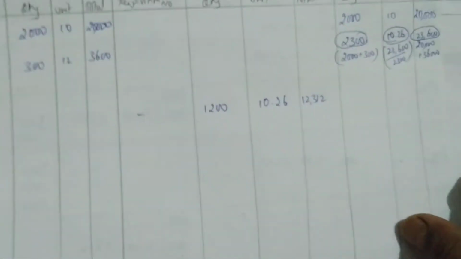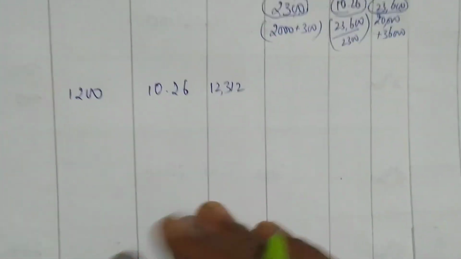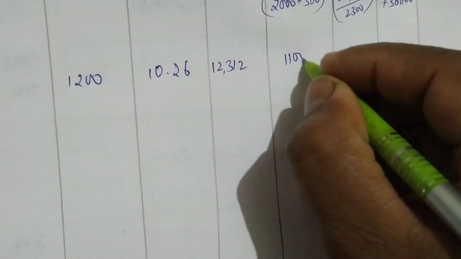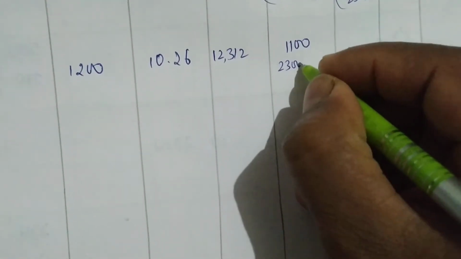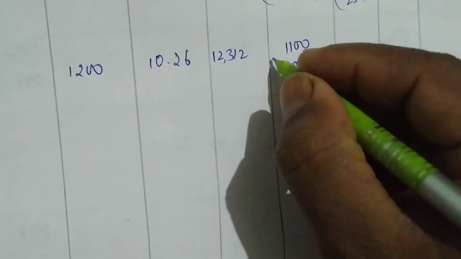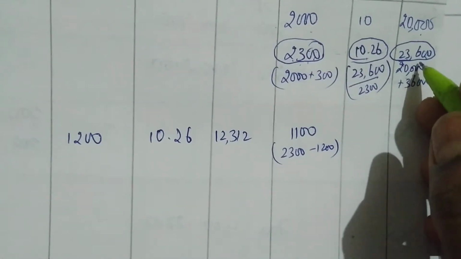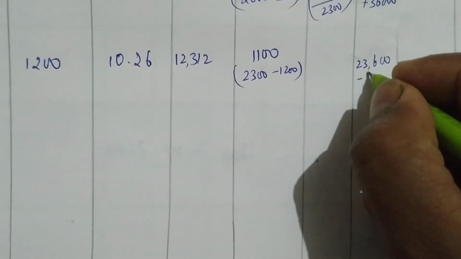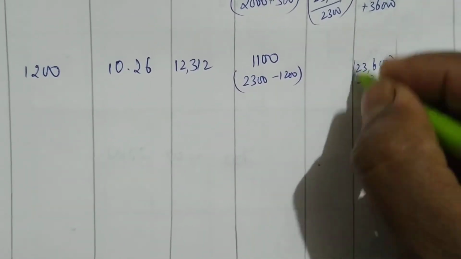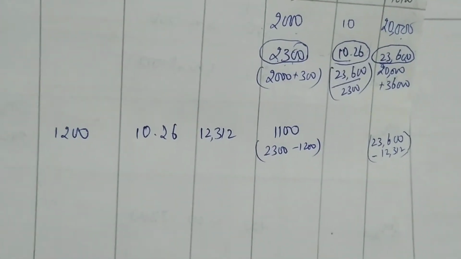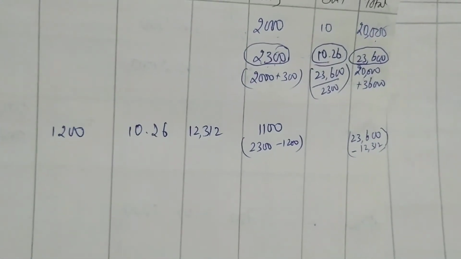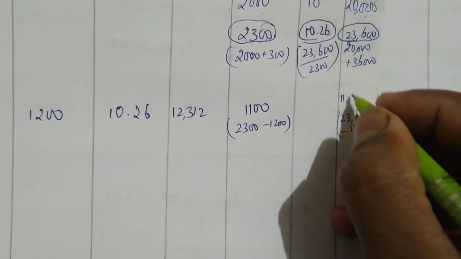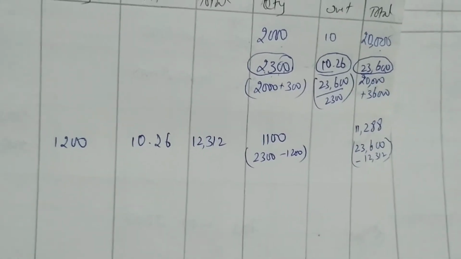12,312. Okay. Now we have to write the balance. How to write the balance? Same. 2,300 minus 1200 is 1,100. Okay. Next, again, 23,600. You have to deduct 12,312. So 23,600 minus 12,312, you are getting 11,288.